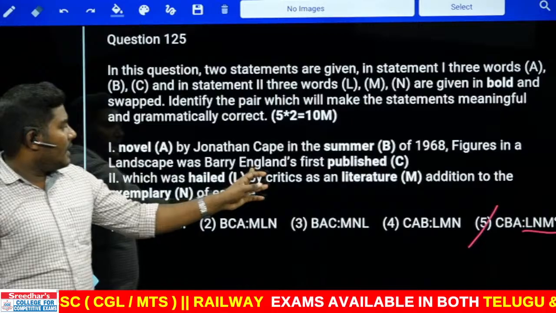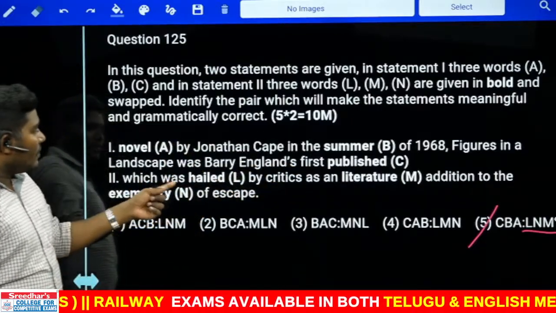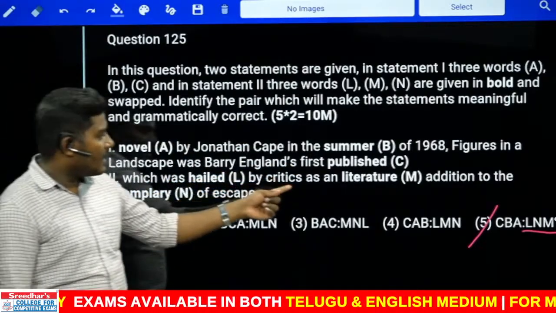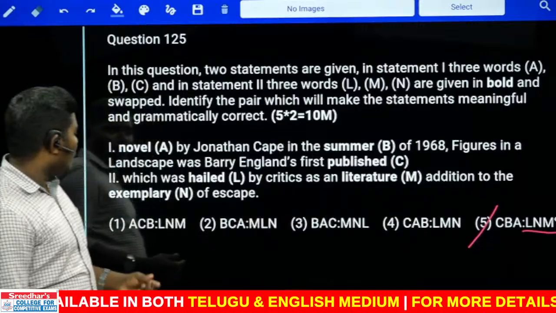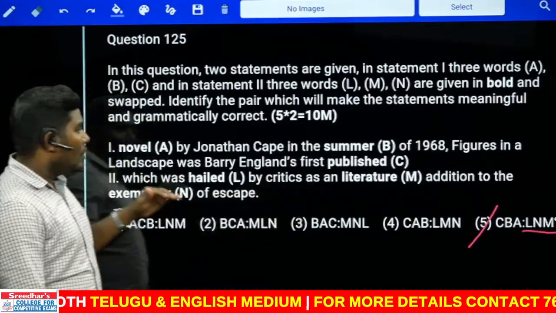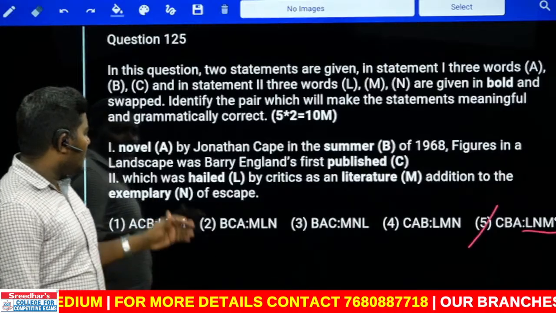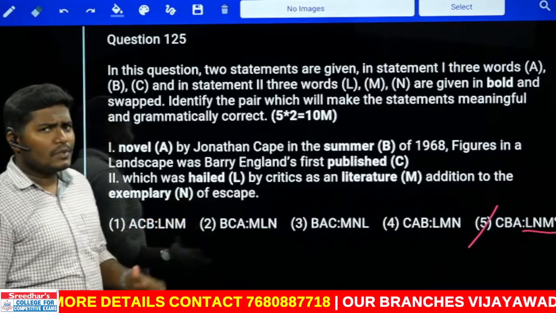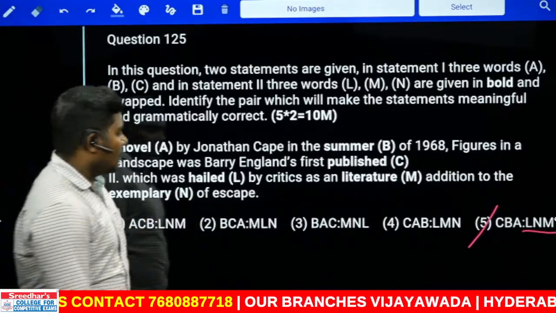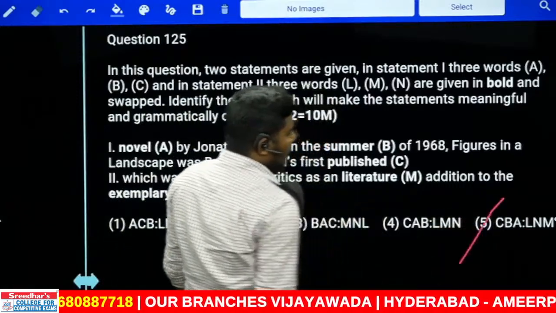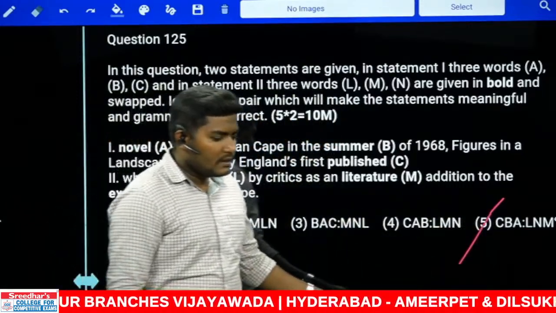Landscape was Barry England's first novel, which was, continuation, hailed by critics as an exemplary addition to the literature of escape. Is it possible? Yes. Literature of escape is used as the greatness of the literature. So that is possible only with the fifth one.